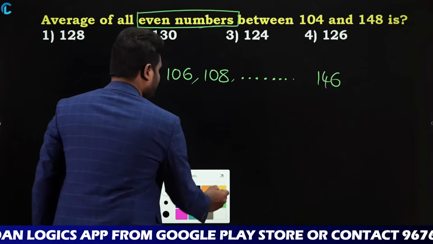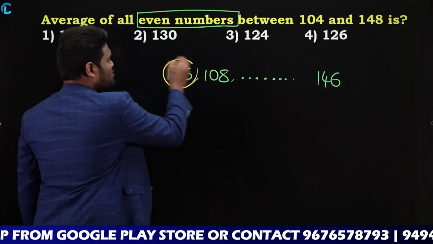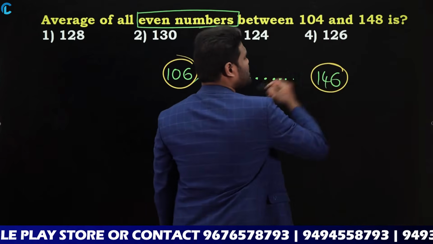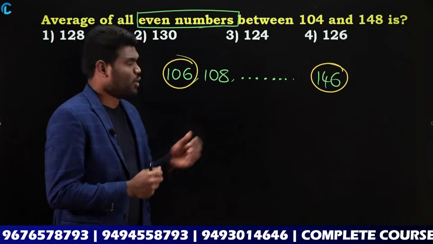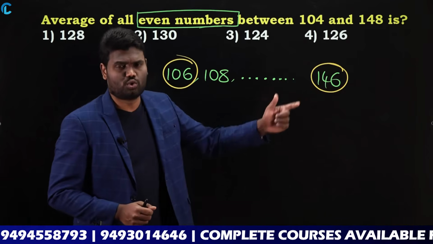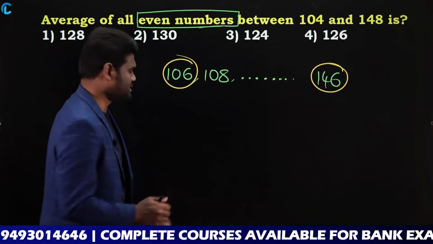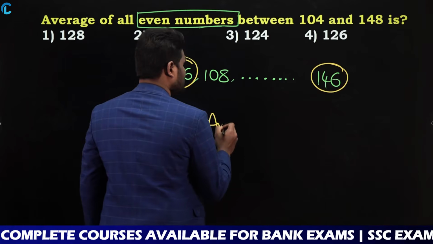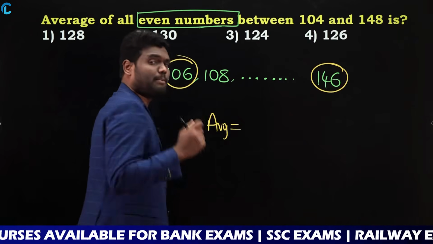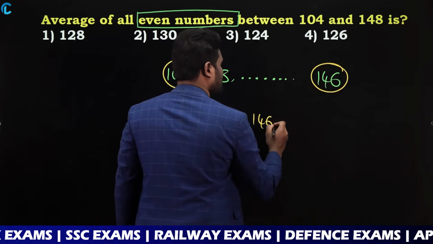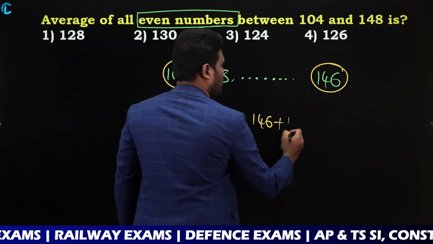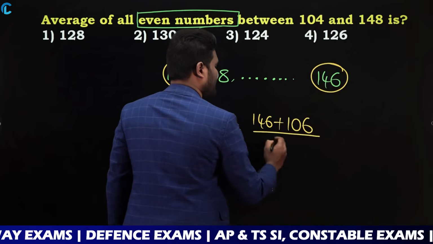Now if you observe here, the lowest number is 106, the highest number is 146, and the given series is in arithmetic progression. Why? Because the difference is 2, 2, 2, 2, 2. As it is in arithmetic progression, the average is nothing but highest number plus lowest number divided by 2. Highest number 146 plus lowest number 106 divided by 2.